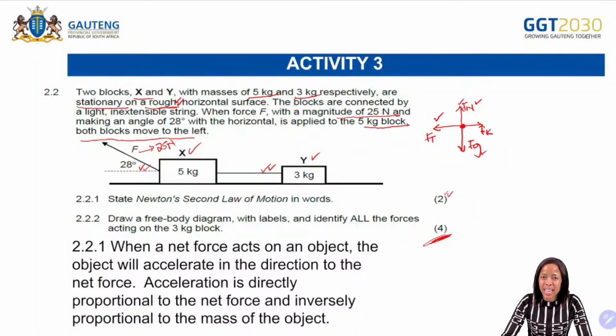Let us look at the mark allocation. Let us make sure that the arrows are touching the dots. Let us make sure that we also draw the arrowheads, and then let us make sure that we label it, because that is where, remember, we are going to get those 4 marks of the free body diagram.